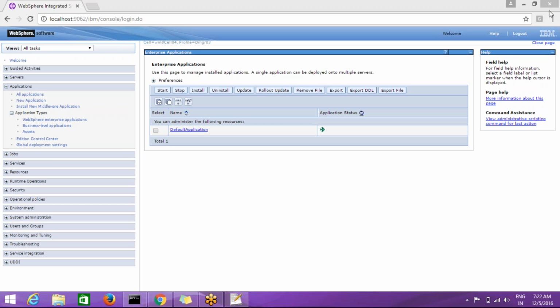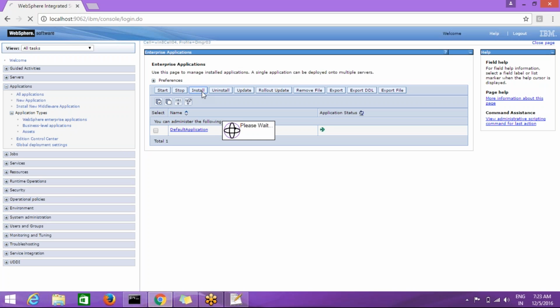Okay, so for application deployment, here we have some operations, some buttons. If you observe here, install. The install button is used to install the application. And then starting the application, stopping the application. These two buttons are for starting and stopping. This is for installation of a new application. This is uninstallation of an existing application. Okay, so now I am going to install one application.